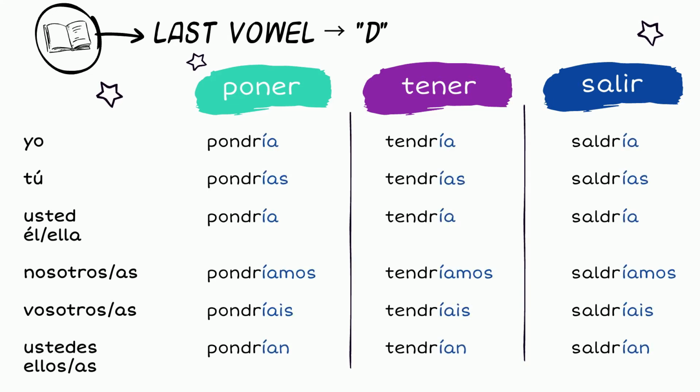Yo pondría, tendría, saldría. Tú pondrías, tendrías, saldrías. Usted, él, ella pondría, tendría, saldría. Nosotros, nosotras pondríamos, tendríamos, saldríamos. Vosotros, vosotras pondríais, tendríais, saldríais. Ustedes, ellos, ellas pondrían, tendrían, saldrían.